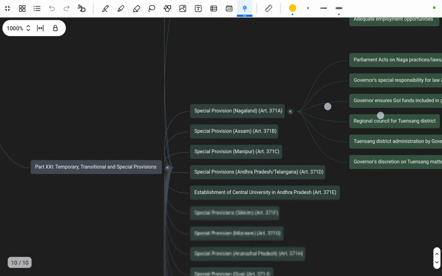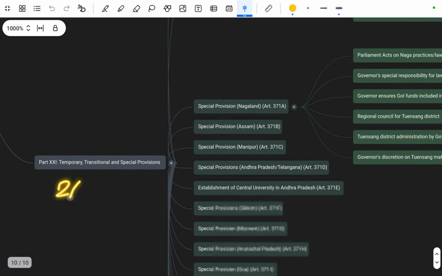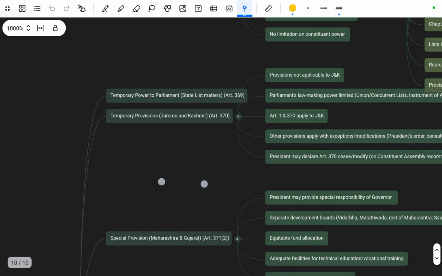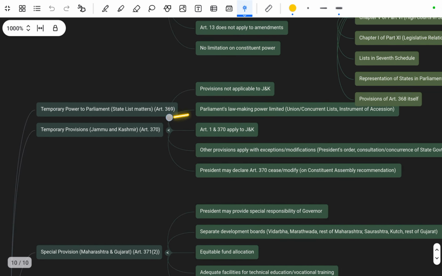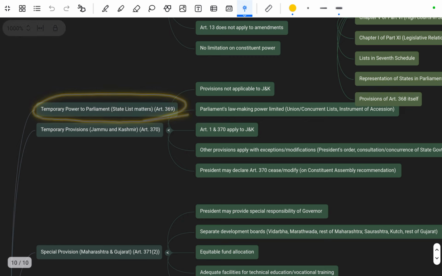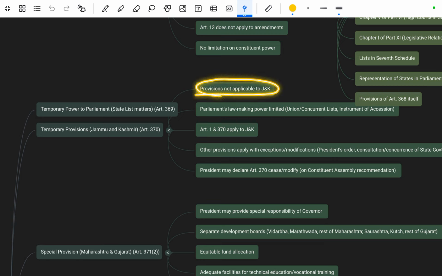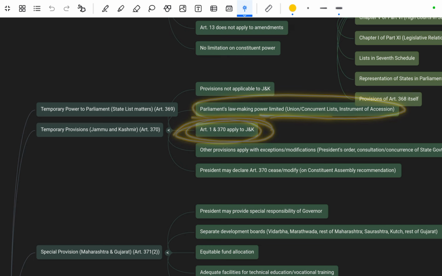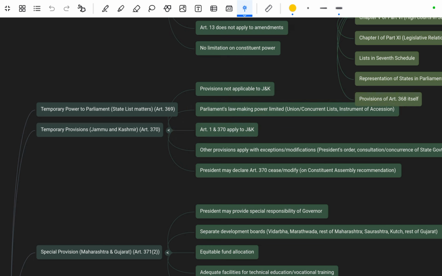Next we are moving toward Part 21, that is temporary, transitional and special provisions. Let's move toward Article 369, that is the temporary power of the Parliament, mentioned in the article, the state list matters, यानी कि provisions not applicable for J&K होता है। फिर पार्लियामेंट्स लॉ मेकिंग पावर लिमिटेड होती है ना। नेक्स्ट आर्टिकल 1 एंड आर्टिकल 370 अप्लाई करते हैं J&K,